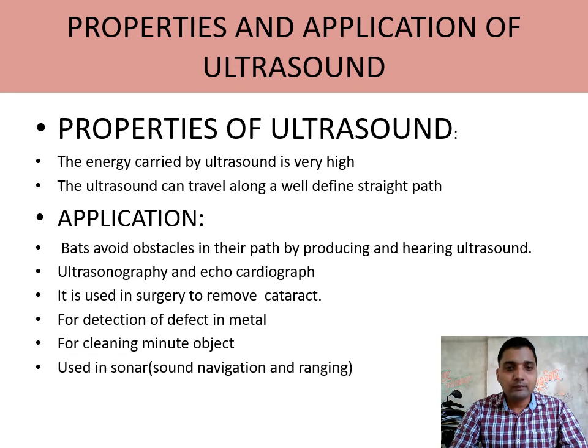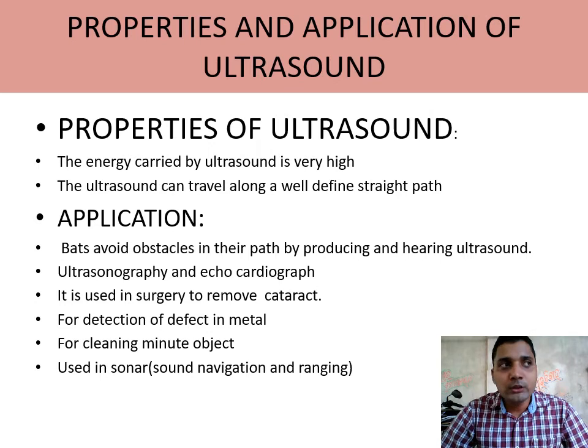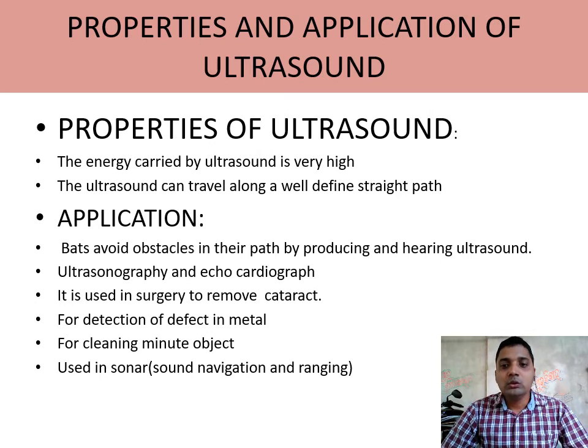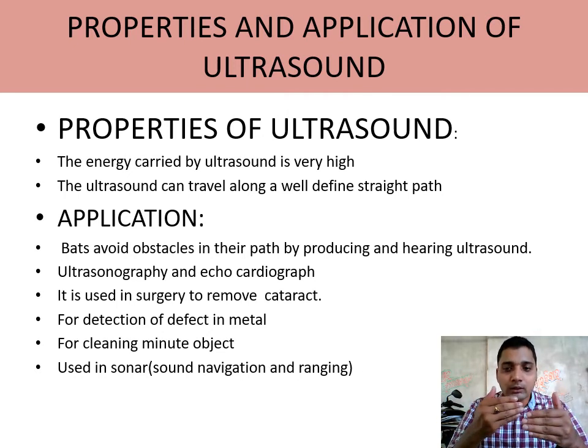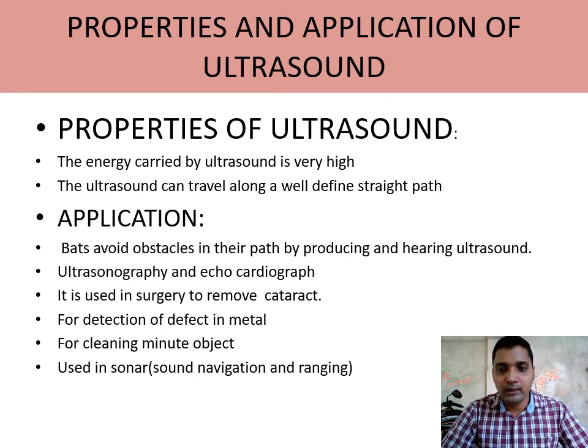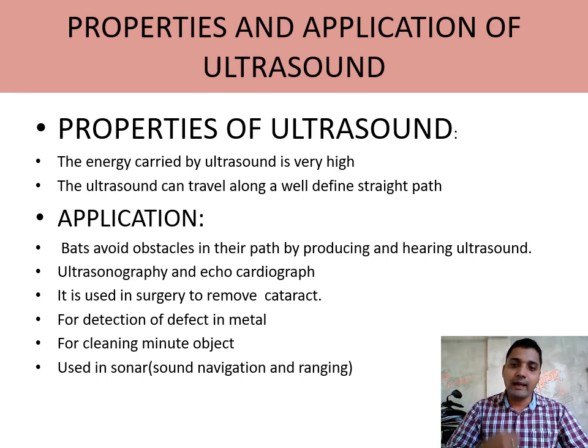Next one, using sonar, sound navigation and ranging. Sonar is actually used to know the depth of a sea, to know the underwater objects. Enemy submarines use sonar. In sonar, we have two things. One is the transmitter, which will transmit the sound, which will produce the sound. Second, the receiver, which will receive the sound. The time interval between the transmitter producing the sound and the receiver receiving that sound, and by taking the speed of sound in water, we can calculate the distance of that particular object from which sound is reflected, from which sound comes back to the receiver.